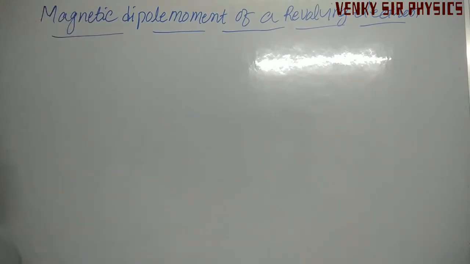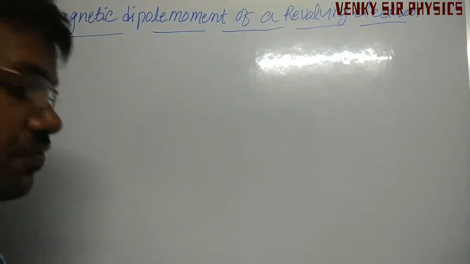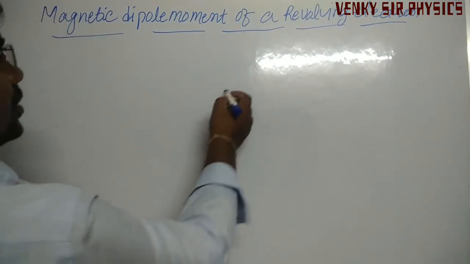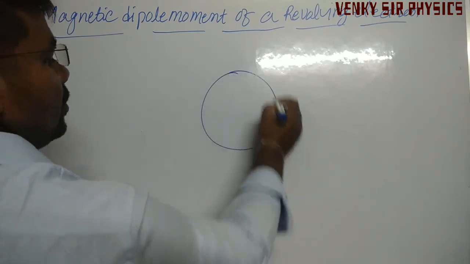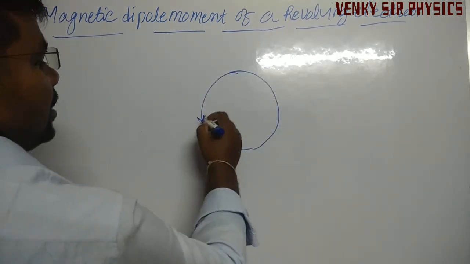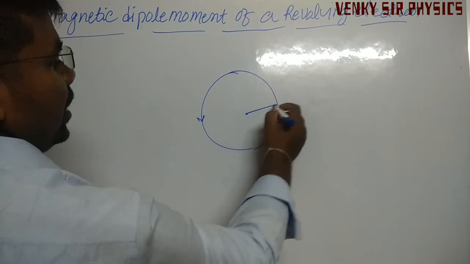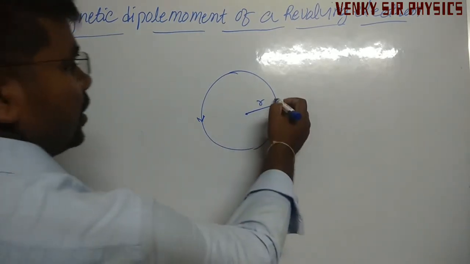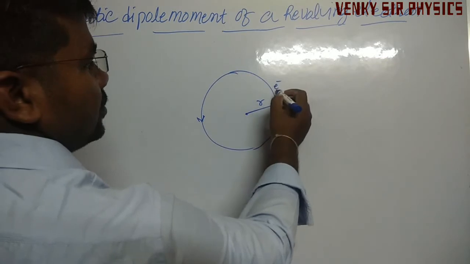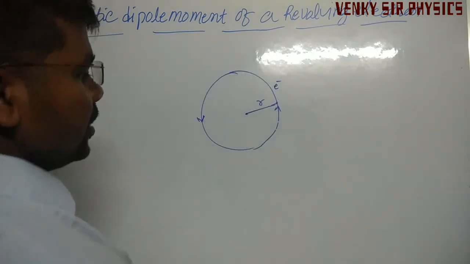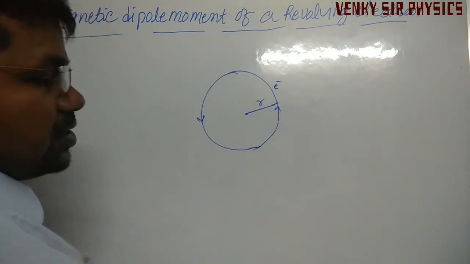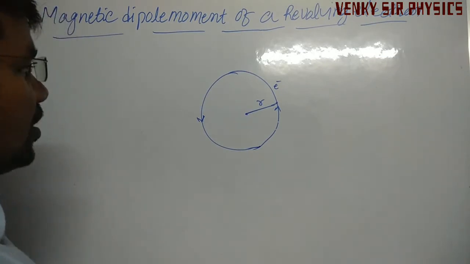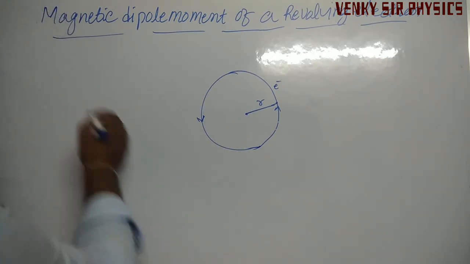When an electron revolves, if the conductor is like a circle, the electron can revolve with radius r. Here consider an electron revolving in a circular path. What is the current?